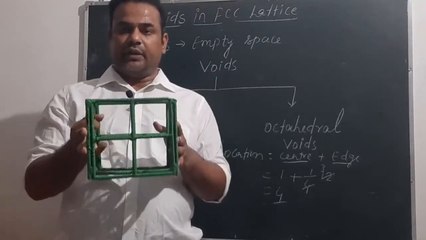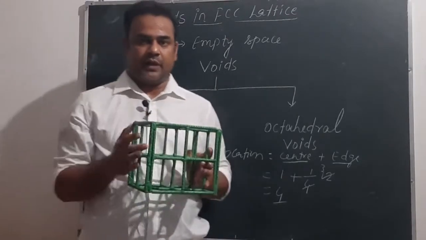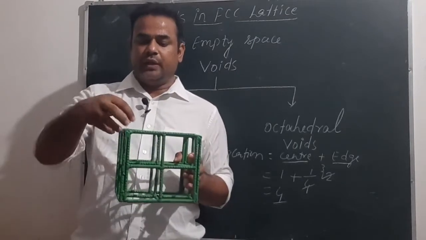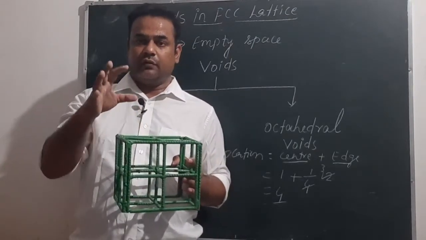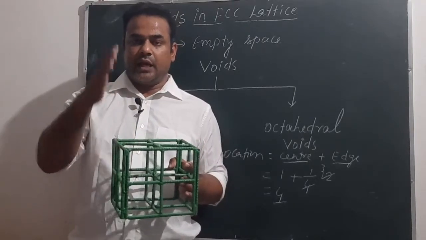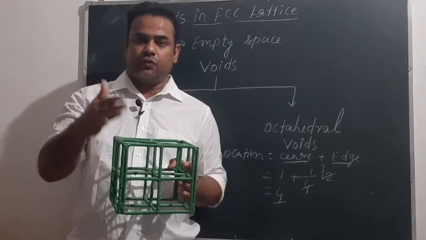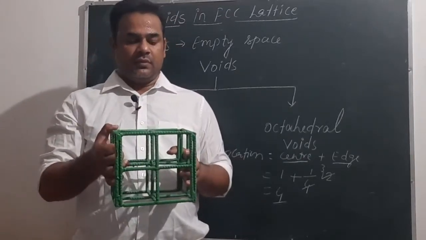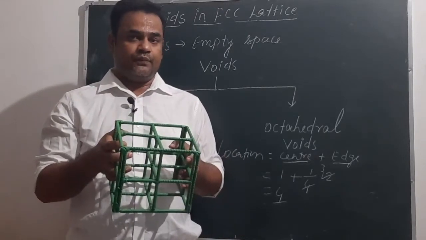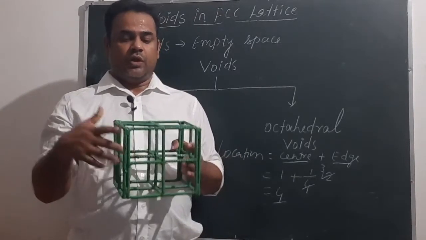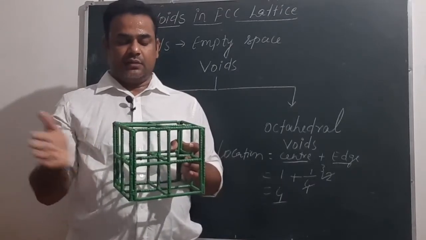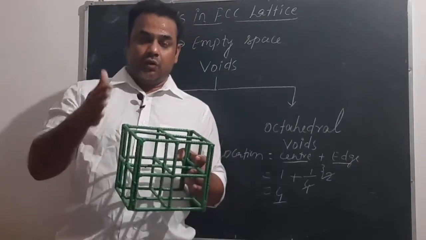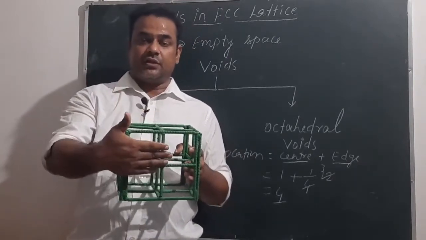So if we have to make the tetrahedral voids, we need 4 constituent particles, and out of these 4, one should be from a corner and 3 should be from 3 faces. This is a very important point. But not any random 3 faces: those 3 faces which are common to the corner.